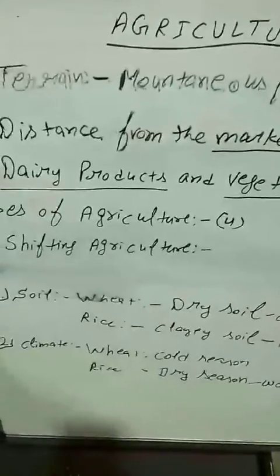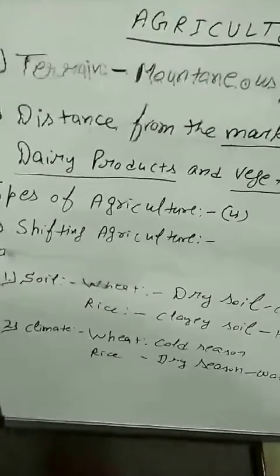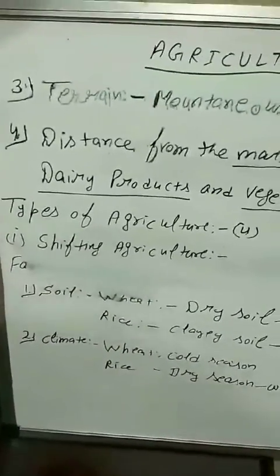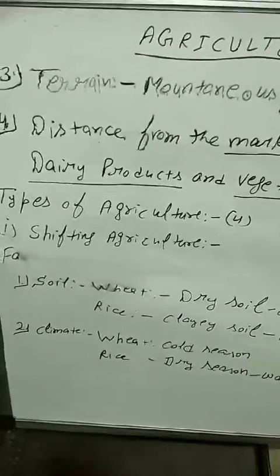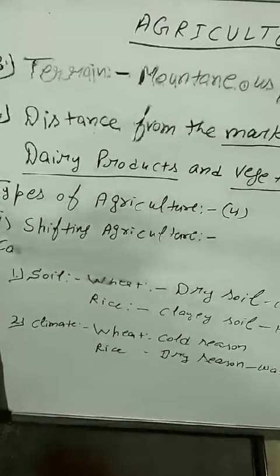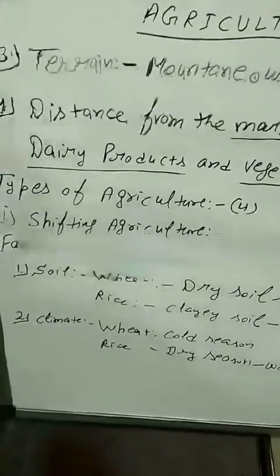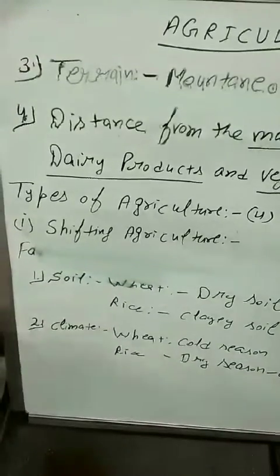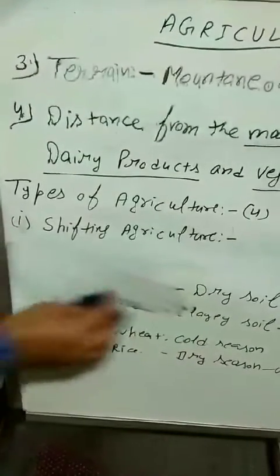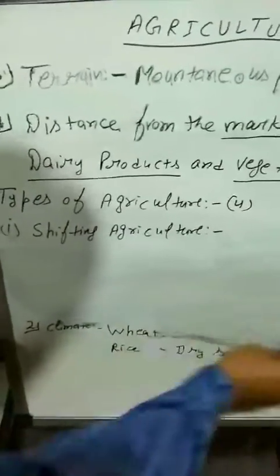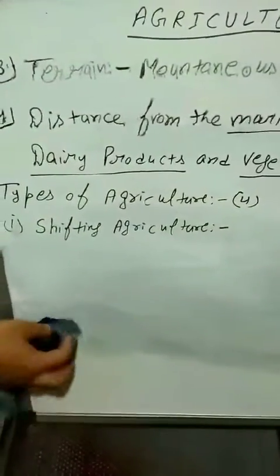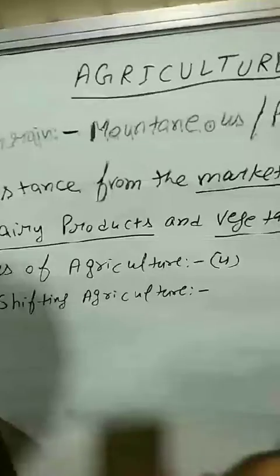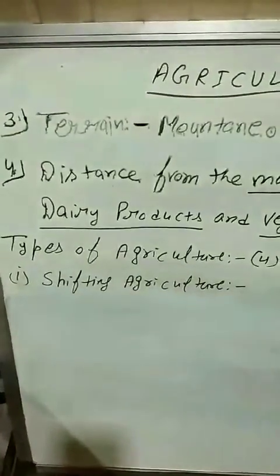Here farmers cut out all the weeds, put them on the same land, and after they dry, set fire to these weeds and mix that ash in the soil. Now the patch is clear to sow the crops. That's why it is called shifting agriculture. Because today we have one patch of land at one place, and after 2 or 3 months we will find some other patch of land in some other area.